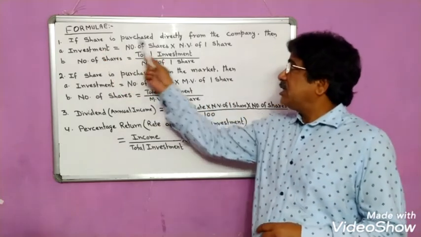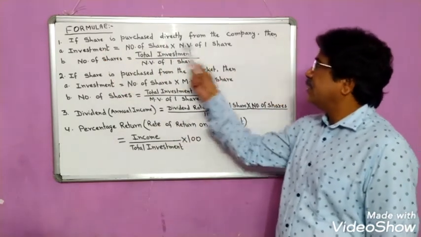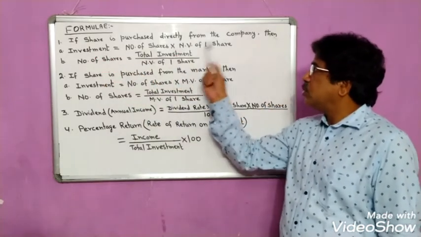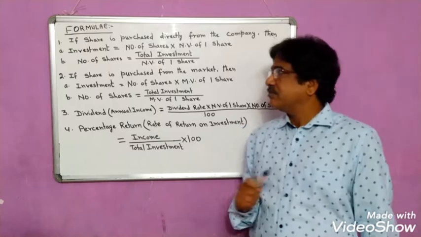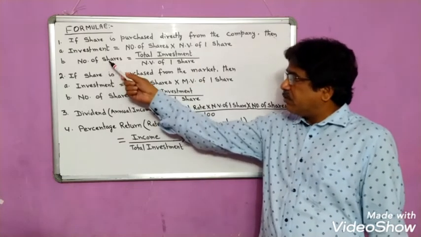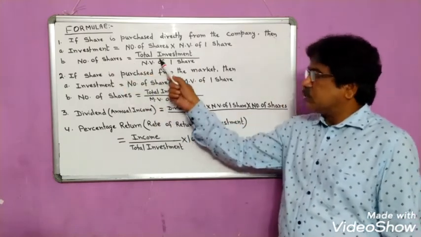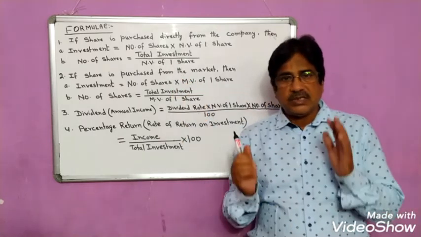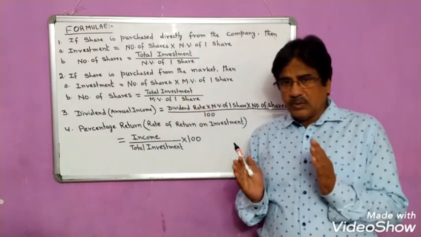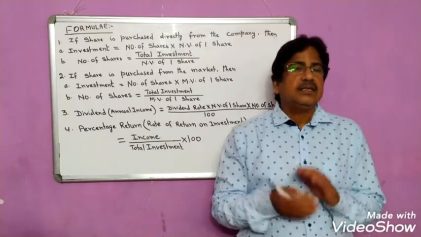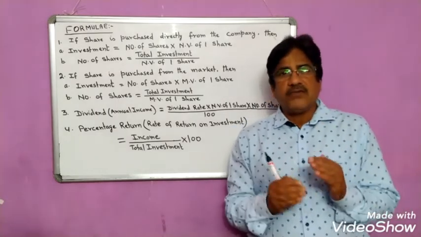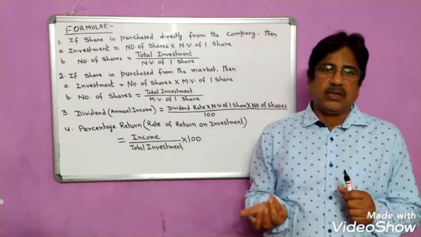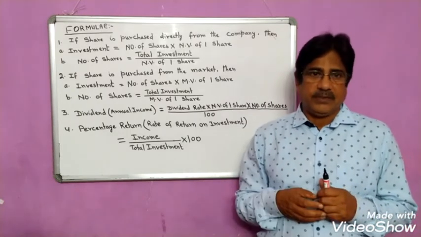Suppose the share is purchased directly from the company, then investment is always equal to number of shares into nominal value of one share. And if you want to find out the number of shares, that is always equal to the total investment by nominal value of one share. The amount which the investor has invested, if he knows the nominal value of one share, he can divide the total investment amount by the nominal value of one share, and he will come to know the number of shares purchased directly from the company.